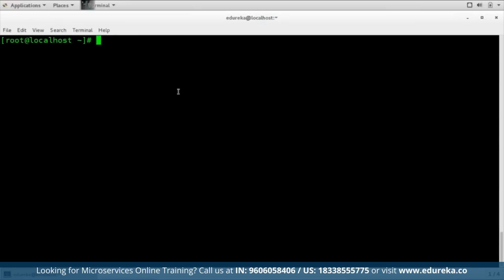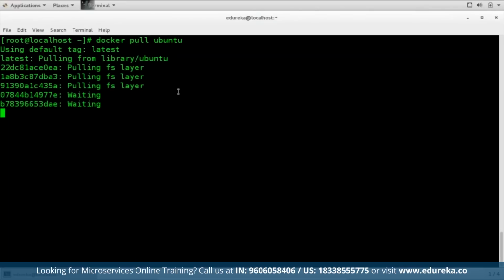Now what I'm going to do is show you how you can pull images from Docker Hub. So I'm going to pull the Ubuntu image from Docker Hub. Let me just tell you how you can do that. All you have to do is type docker pull ubuntu. That's all you have to do. It will first check the local system if there are any images available. If there are no images available, then it will go ahead and check in Docker Hub and pull an image for us from Docker Hub. As you can see, it is pulling from Docker Hub right now because it couldn't find it locally.